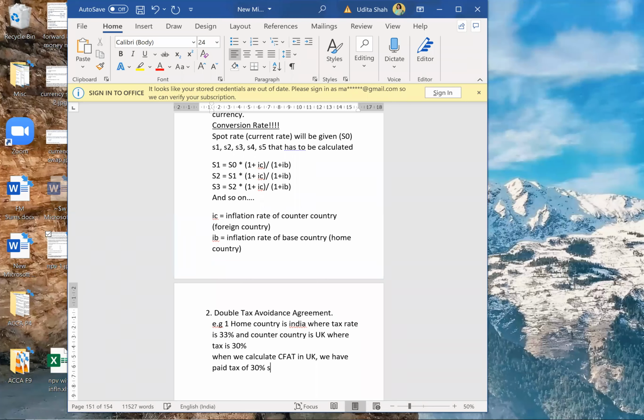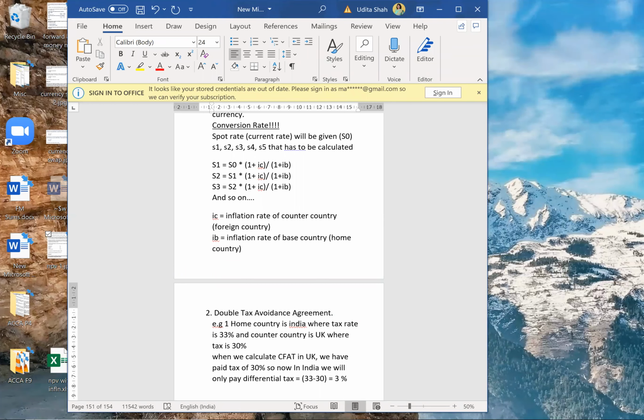So now in India, how much tax should we pay? Should we again pay 33%? No, in India we will only pay the differential tax, that is 33% minus 30%, so we'll pay 3%. We are not considering surcharge and education cess in FM.